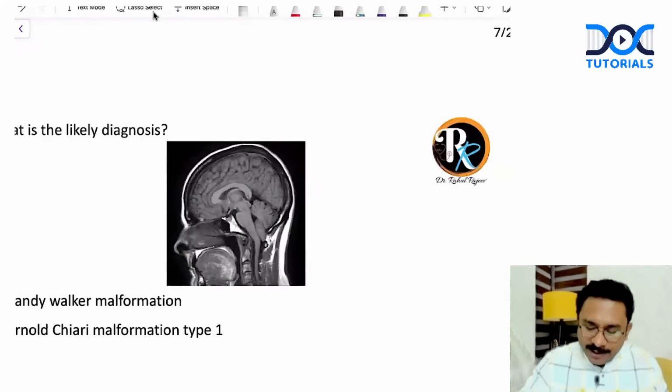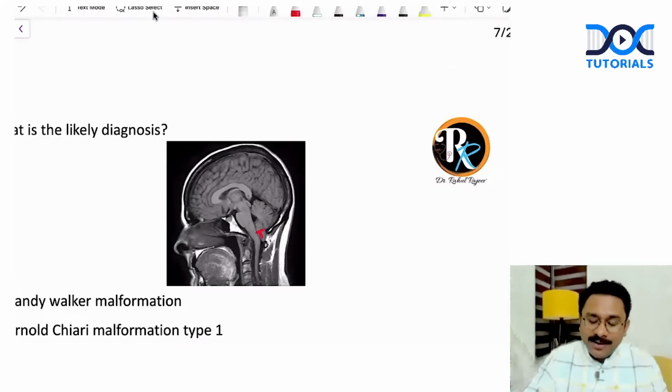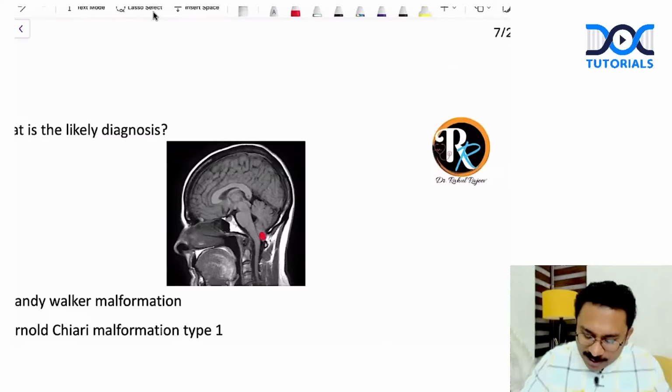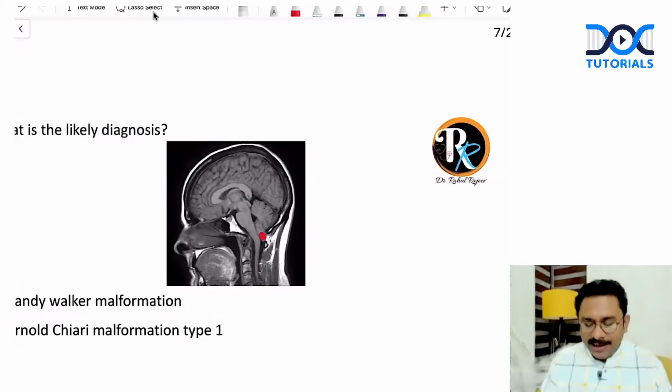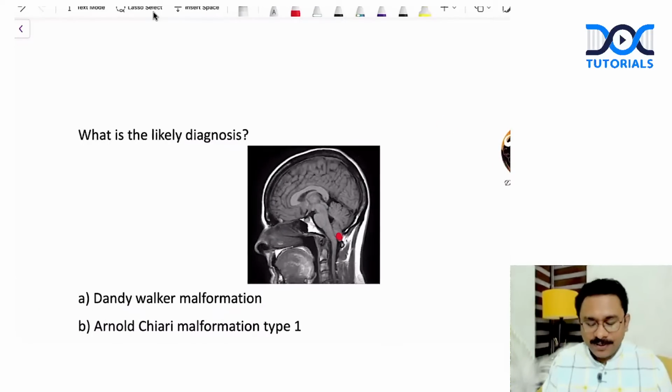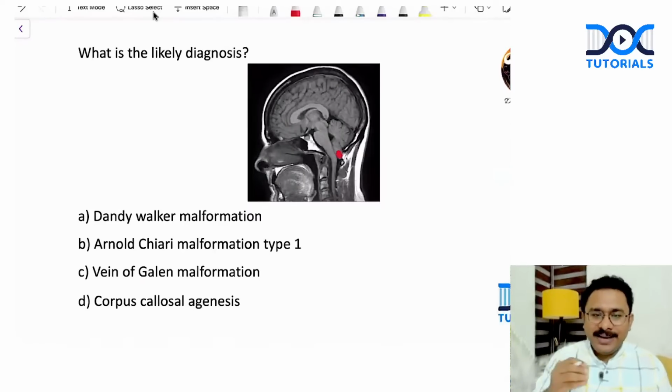So what are you seeing here? Are you seeing the tonsil, cerebellar tonsil descending? I've just marked T. If you are comfortable, I'll just highlight this is a cerebellar tonsil. Can you see the tonsillar herniation has been there? And that is actually pressing on the lower brainstem and the upper cord, yes or no? So what is this? You're thinking about an Arnold-Chiari malformation type 1.